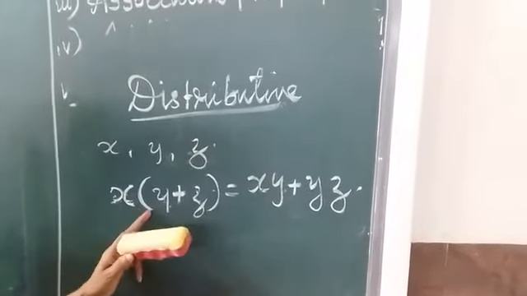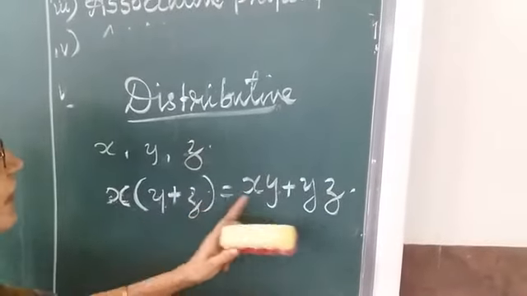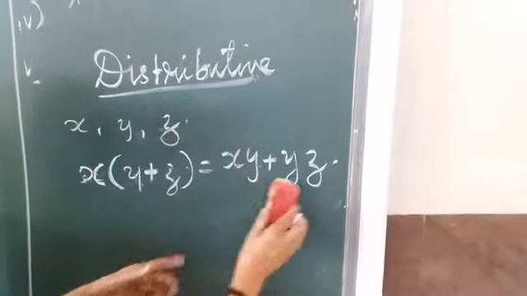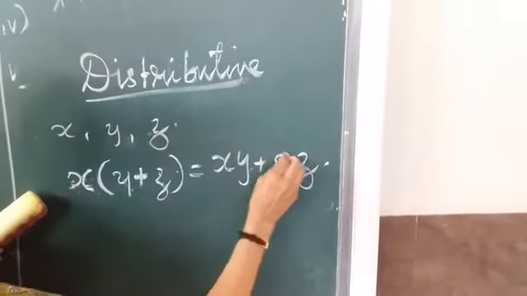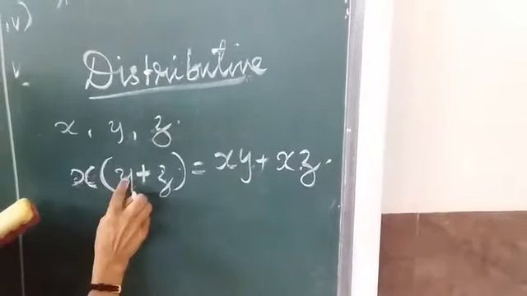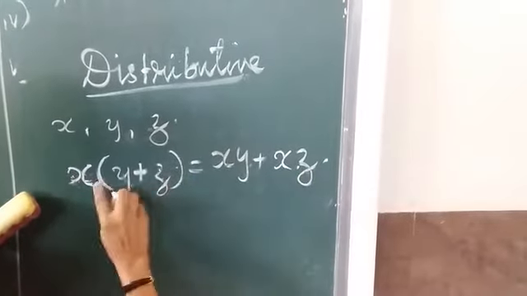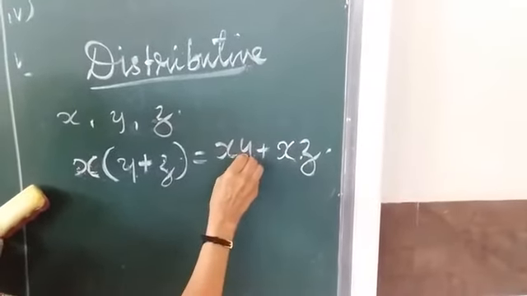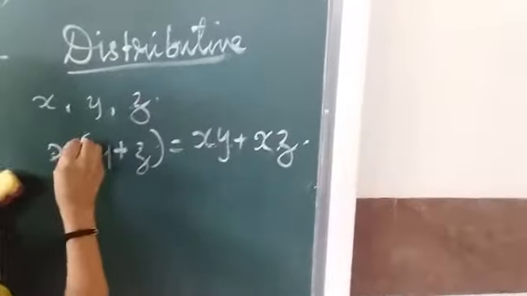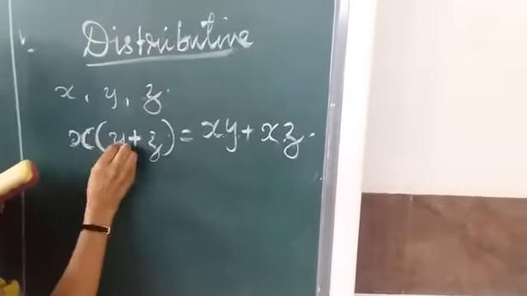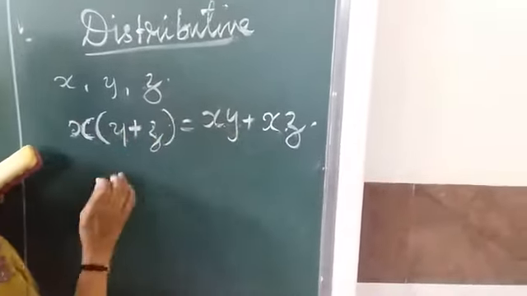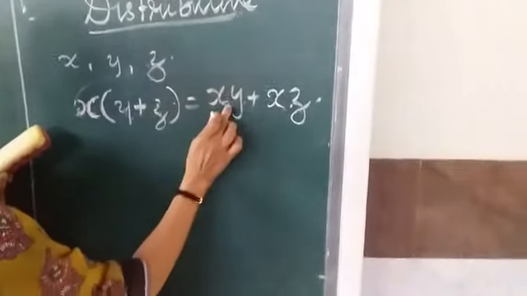So x into y is xy, x into z is xz. So xy plus xz. This is what we call the distributive property. x is outside the bracket and y and z are inside the bracket, multiplying x into y, xy, x into z, xz.